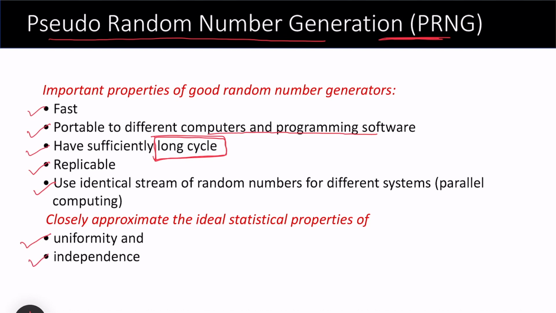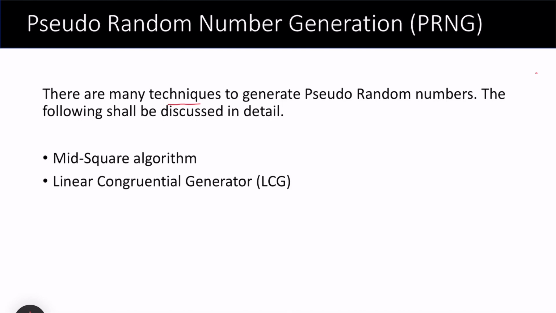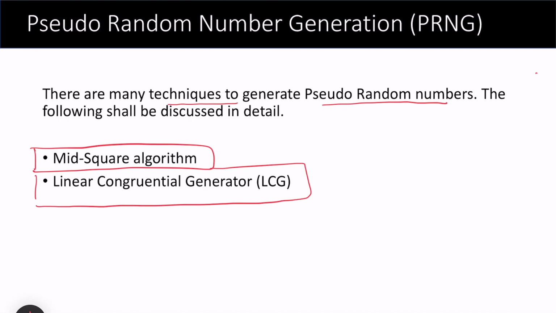And it should be independent of the variables or the assumptions that we have considered. It should not give a biased result. There are many techniques to generate pseudo random numbers, and in this particular video I'll be talking about the mid-square algorithm, and then in my next video I'll be talking about the linear congruential generator. So let's look at what the mid-square algorithm is.